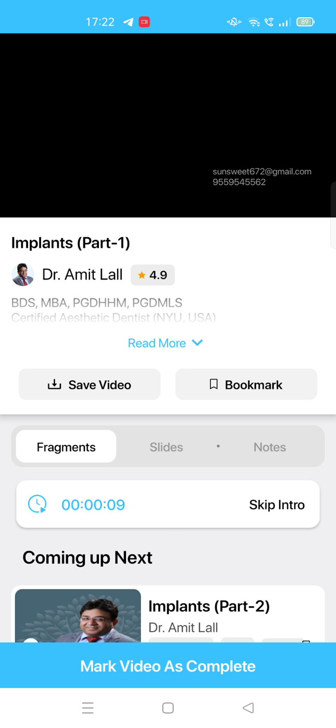Then based on the surface characteristics of root form, your surface can be plain, it can be threaded or machined. It will have threads like a screw. Or it can be coated. Coated can be with hydroxyapatite, or it can be plasma sprayed. And now we have laser formed implants also, where the entire implant is made via laser.